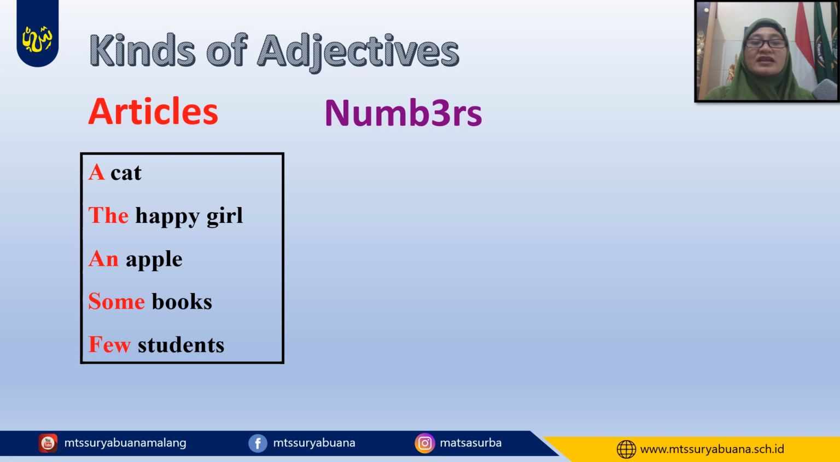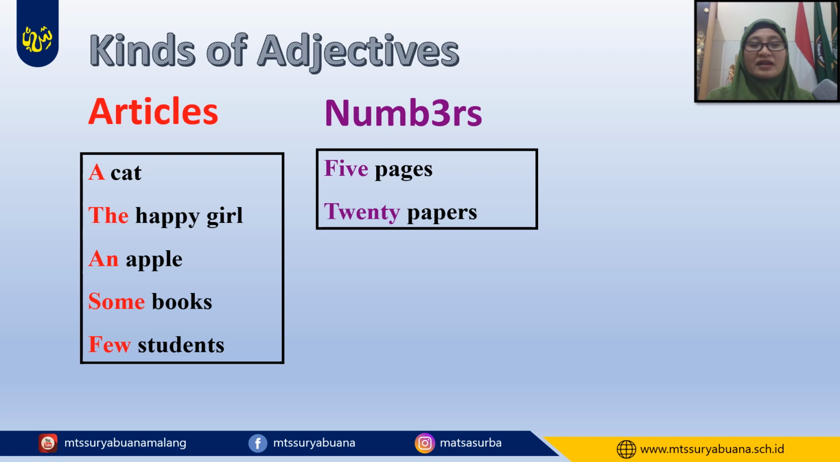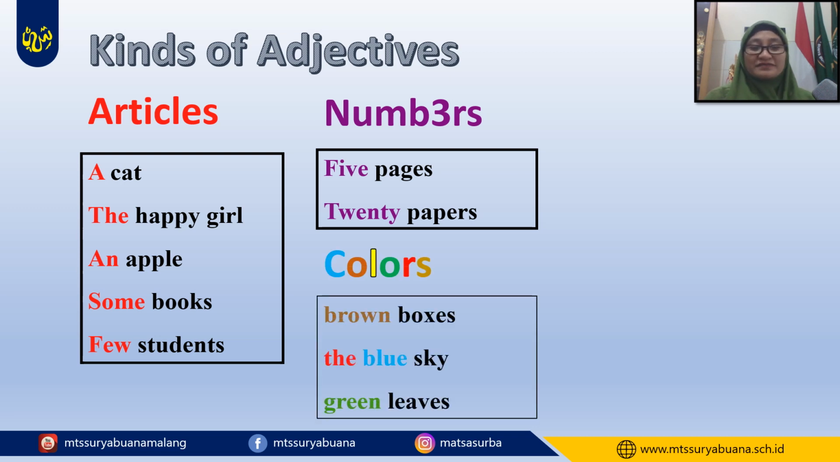What are the kinds of adjective? Numbers. Numbers are also adjectives. Look at this example, 5 pages, 20 papers. So the words 5 and 20 here are adjectives. Colors. All colors can be adjectives, such as brown boxes, the blue sky, green leaves. So the words brown, blue, and green are adjectives. They are all colors.